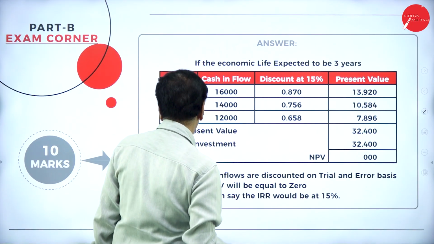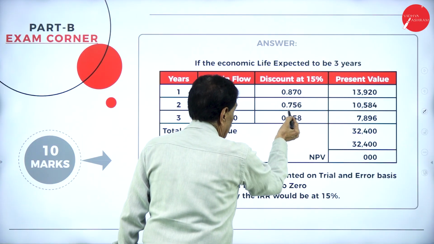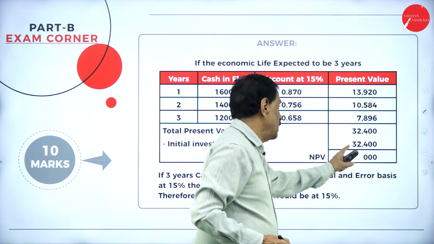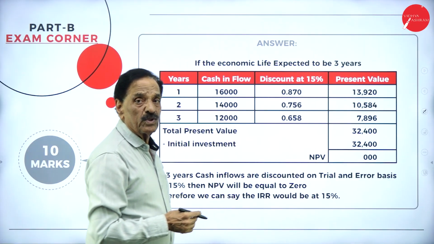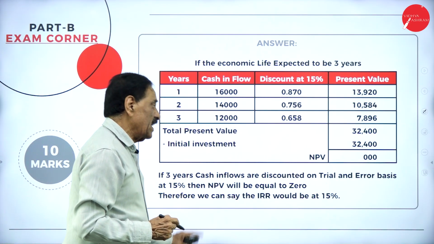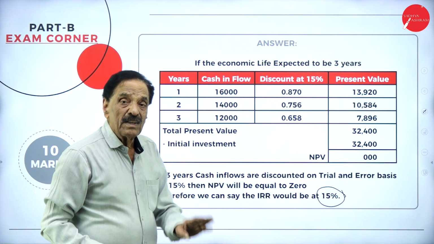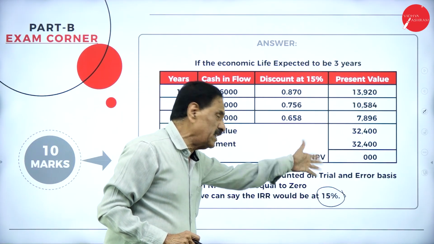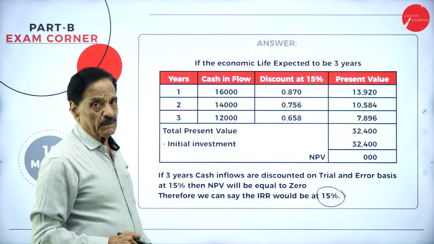How to calculate this 15%? I will tell you once again. The factors are 0.870, 0.756, 0.658. If we multiply this, totally 32,400 is the total present value. Your cost price is also 32,400. Your net present value will come to 0. So therefore, we can say that IRR would be 15%. This we have to do. If they give 4 years, we are doing for 3 years. I took 15%, it becomes 0. Maybe you can take another percentage also. You have to do it, the problem.